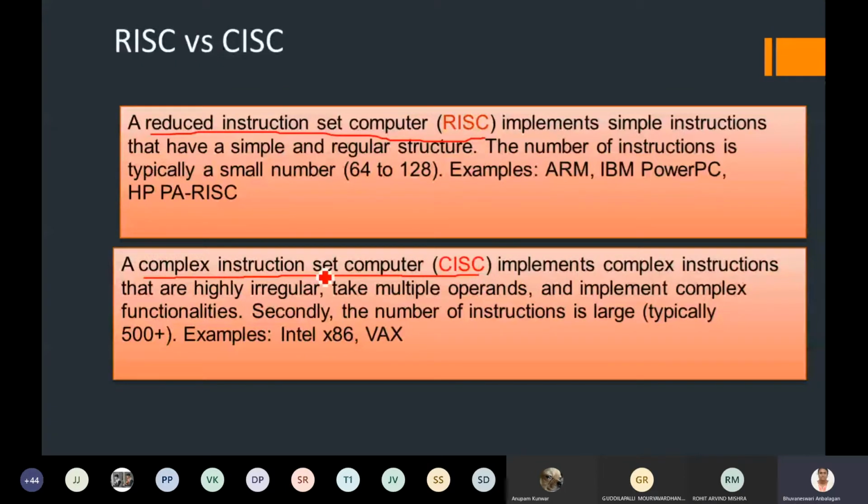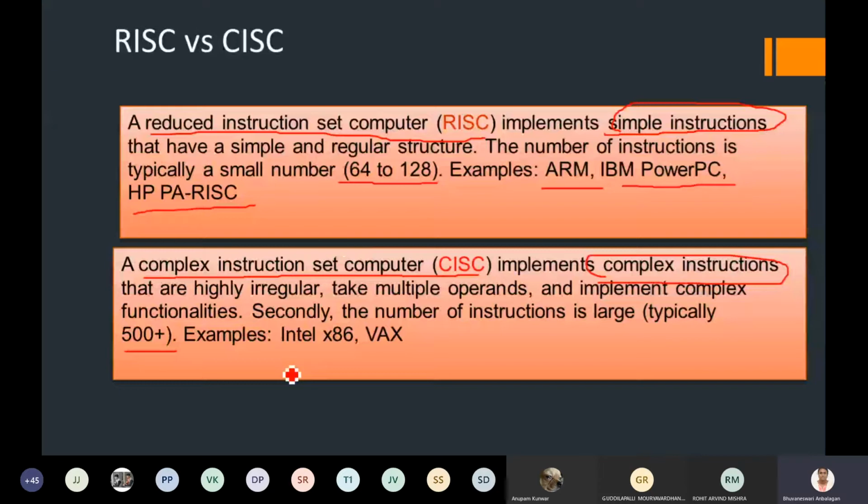RISC makes use of only simple instructions, whereas CISC implements a complex set of instructions. It has certain limitations with the size of the instruction it can take. RISC can take only up to 64 to 128 bits of information, whereas more than 500 bits of information can be transferred in the case of CISC. Some examples are ARM, IBM PowerPC, and HP RISC architecture.